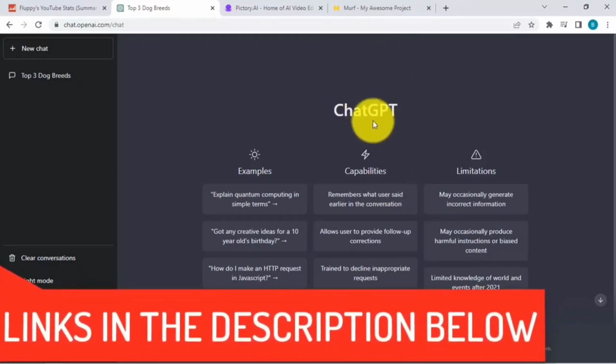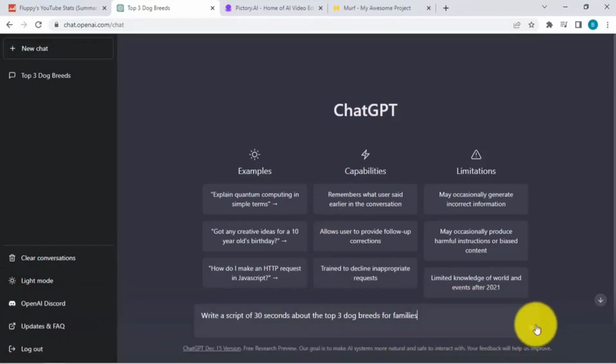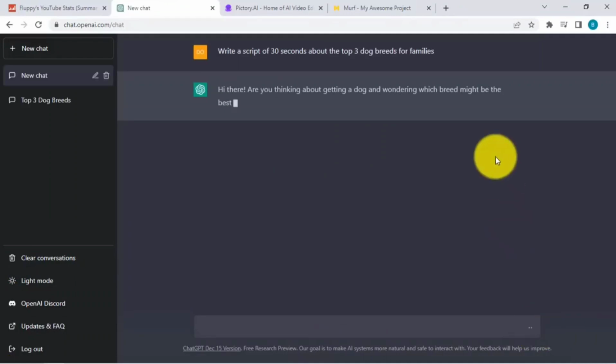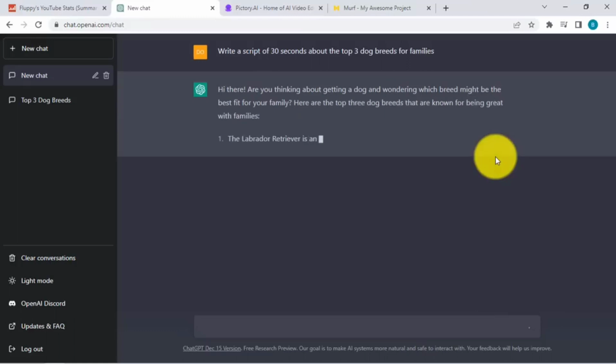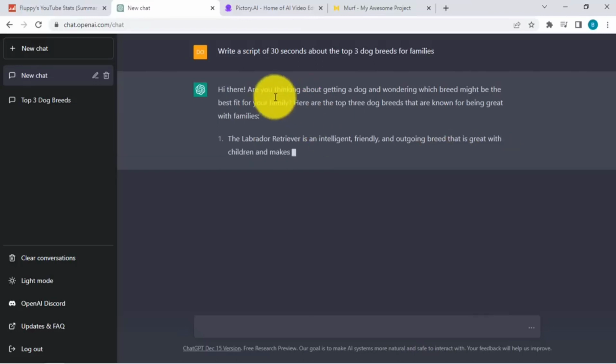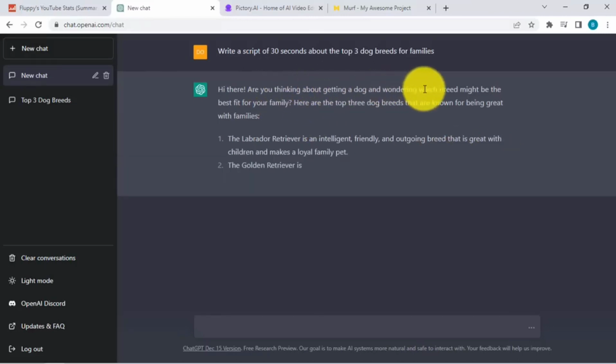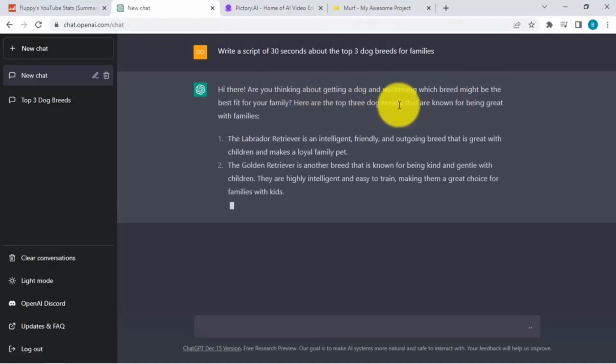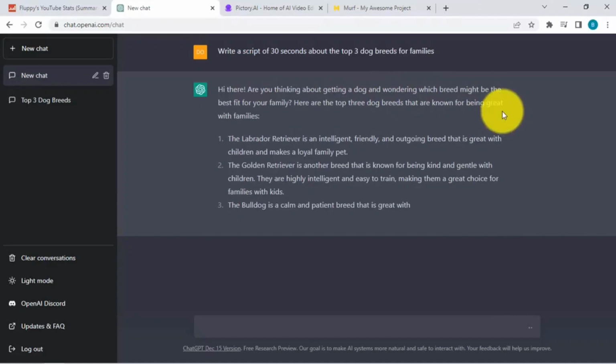Okay, so for ChatGPT, it's very easy to sign up. It's actually free at the time of this recording, so make sure to utilize this tool. Okay, and then what I'll do is, we're happy with this one, so I'll just click send, and you would see over here it's like a real person replying back to you, and it's starting to write the script for us. Okay, so are you thinking about getting a dog and wondering which breed might be the best fit for your family? Here are the top 3 dog breeds that are known for being great with families.